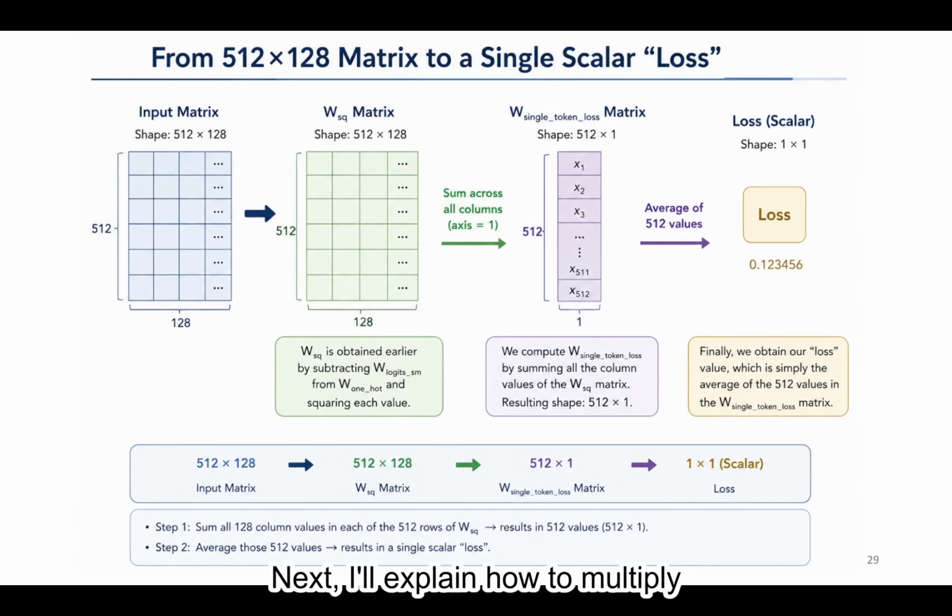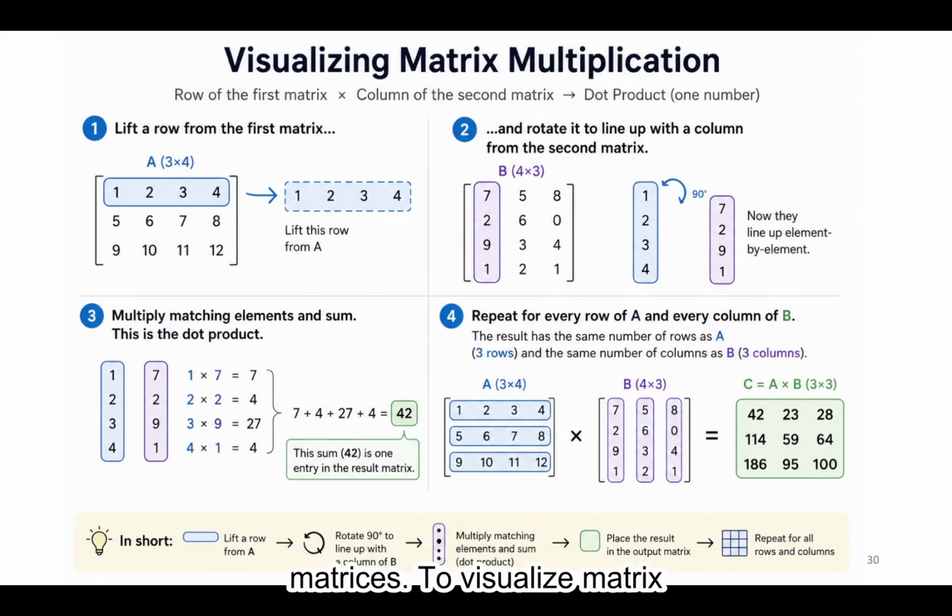Next, I'll explain how to multiply matrices. To visualize matrix multiplication, imagine lifting a row from the first matrix and rotating it 90 degrees so it lines up with the columns from the second matrix. Once aligned, we multiply the matching elements together and sum up the results. The sum is called the dot product. We repeat this process for every row in the first matrix and every column in the second matrix. The resulting matrix will have the same number of rows as the first matrix and the same number of columns as the second matrix.